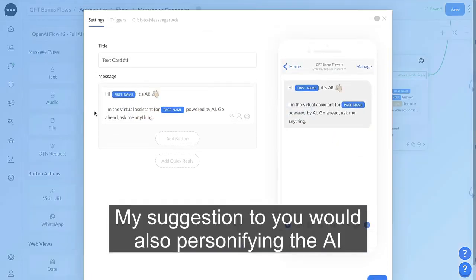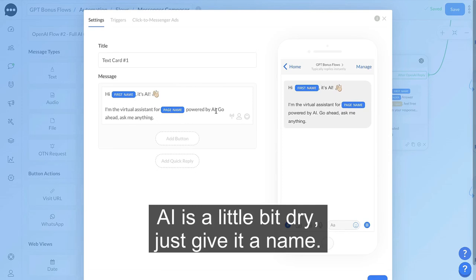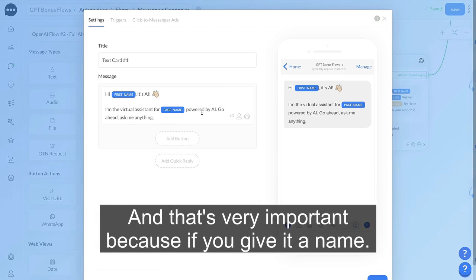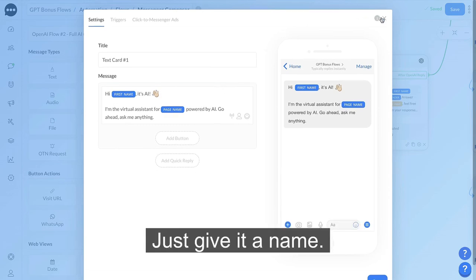My suggestion to you would also be personifying the AI a little bit more. Just calling it AI is a little bit dry. Just give it a name, which already gives it some sort of a persona, right? And that's very important because if you give it a name, people also find it easier to connect with an AI as well. Just give it a name.